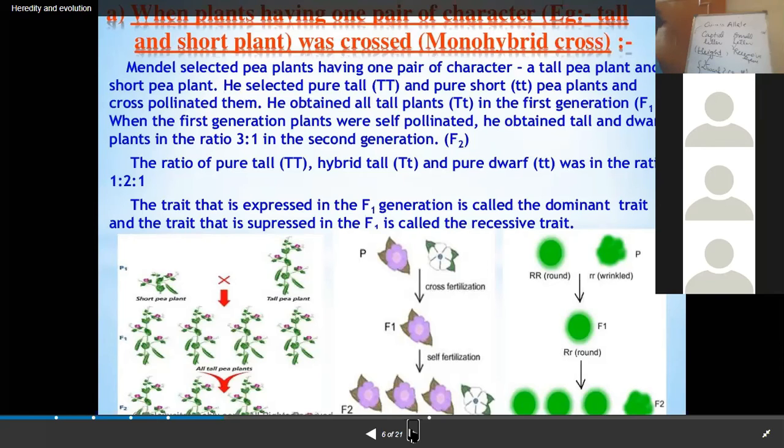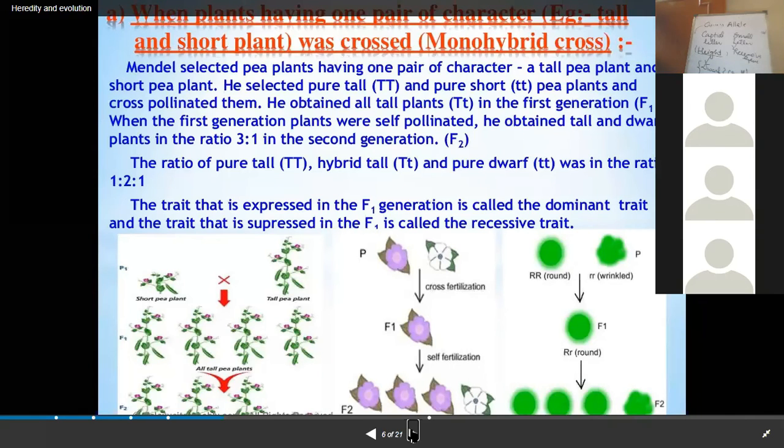Another reason is that the garden pea has a number of easily detectable contrasting characteristics, which is the main reason why he selected the pea plant. And he kept a record of each and every observation.